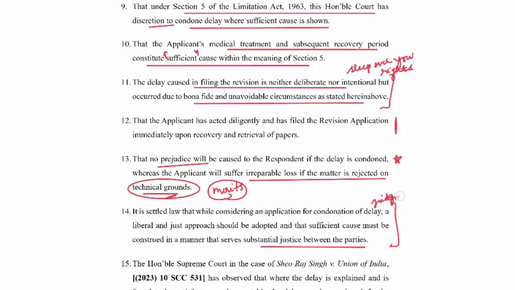Okay, judgments explain that when the court has to exercise its discretion, a liberal and a just approach must be taken because a layman may not understand the importance of the limitation period. Sometimes the delay is very genuine, and in this case the courts have to take a liberal or a just approach before deciding the sufficient cause in any matter.